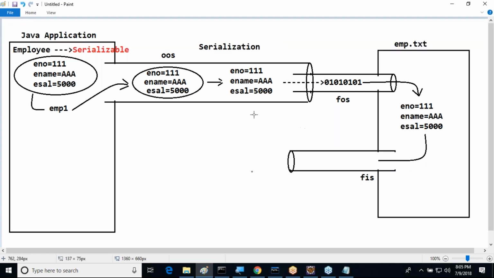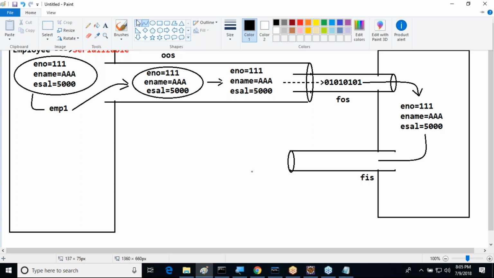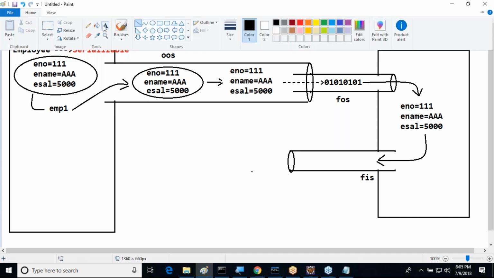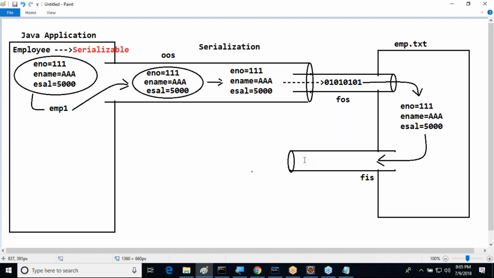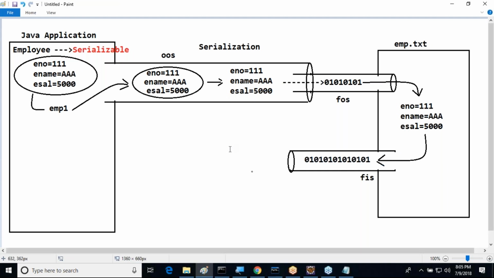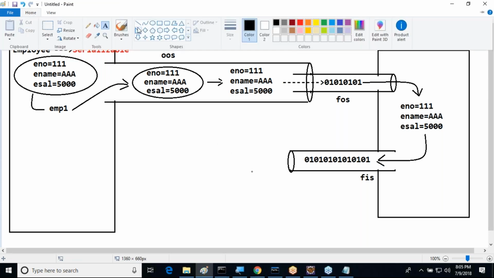Whenever we create this FileInputStream, automatically data will come to the FileInputStream directly. In FileInputStream, observe what we are getting here. The data is available in the form of zeros and ones, binary representation. Now data is available with the FileInputStream. Now I need to send the data for which one?